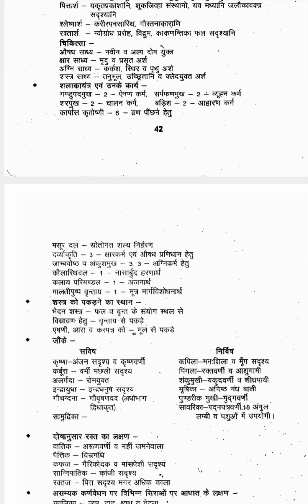Then Jambavoshta and Angusha Mukha, both are 3 types. Jambavoshta Yantra 3, Angusha Mukha Yantra 3, both are used for Agni Karma. Kolasti Dala Yantra is one variety used for Nasarbuddha Haranartha. Then Kalaya Parimandala Yantra, 1 type, used for Anjana. Maladi Pushpa Vrindagra, 1 type, used for Mutra Marga Vishodhanartha. So these are the functions of each yantra.